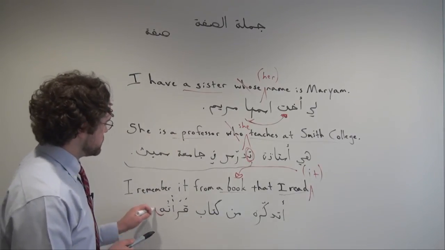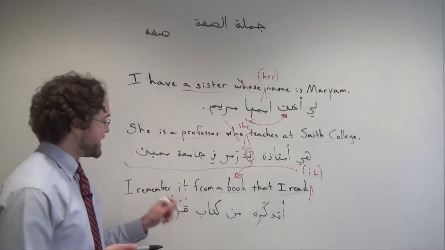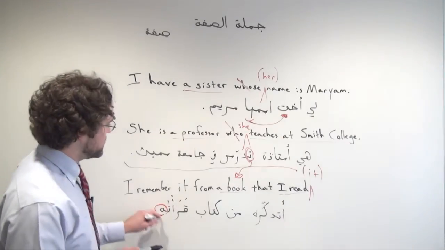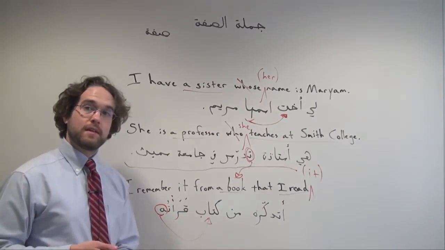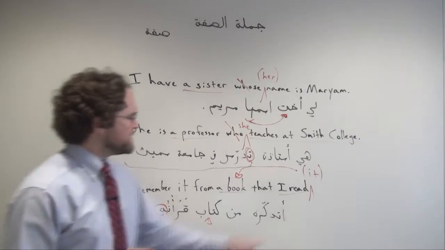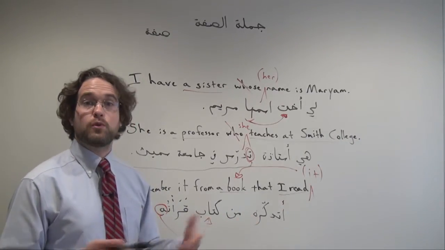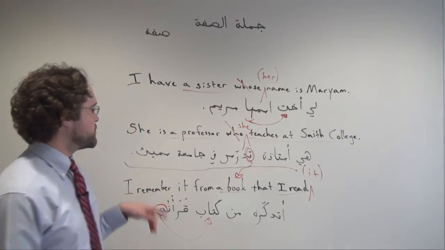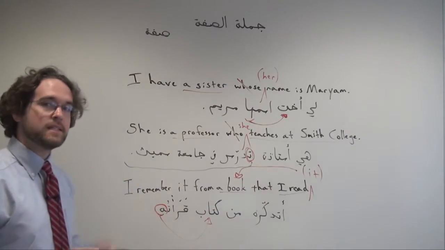I read it, right? What did I read? The kitab, the book that we're talking about. The same structure that we use when we say I remember it. So literally we're saying I remember it from a book that I read it.